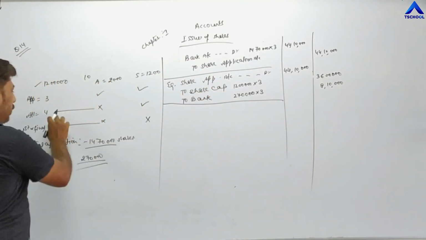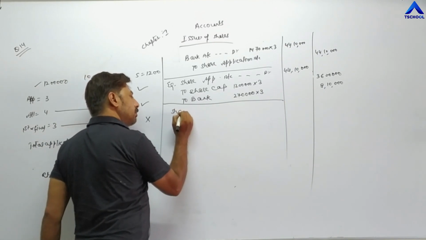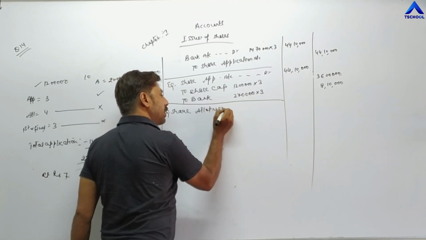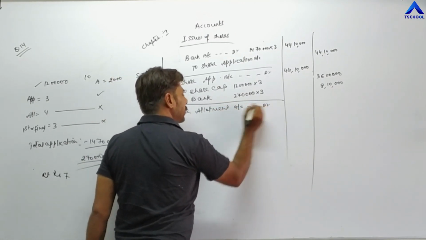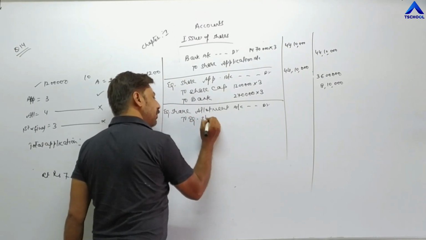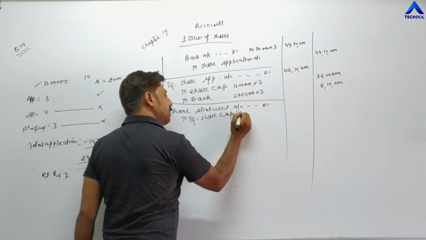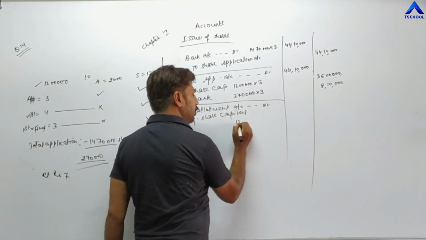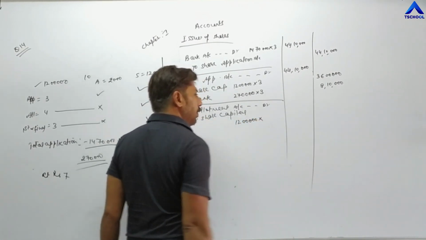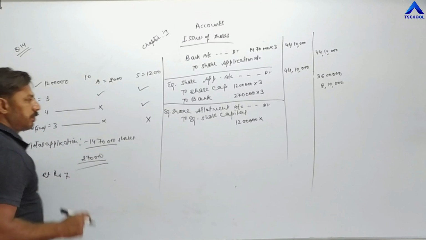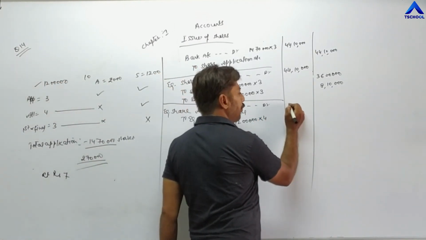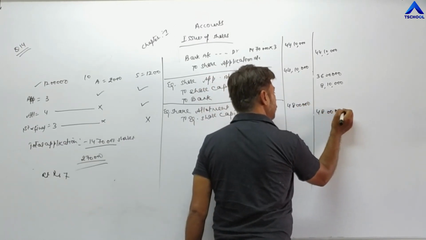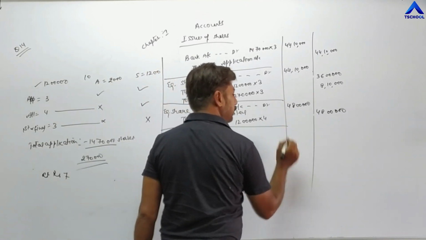Now the entry for allotment. Equity share allotment account debit to equity share capital. Now the total number of shares allotted by the company is 12 lakh. So 12 lakh into the value of allotment. Value of allotment is 4. So 12 lakh into 4 is 48 lakh. This entry is completed.